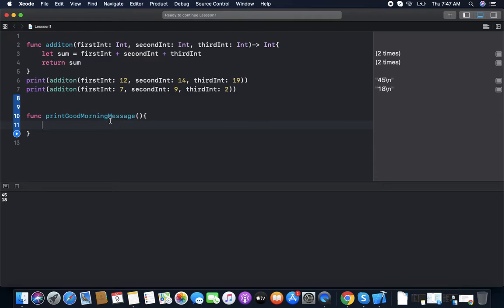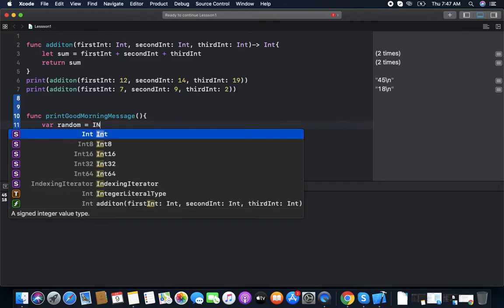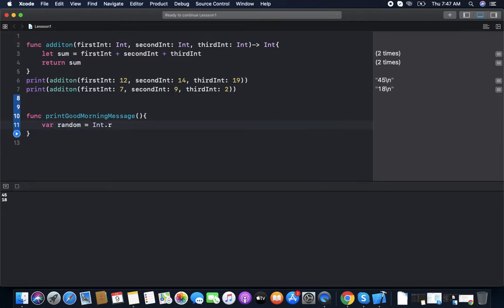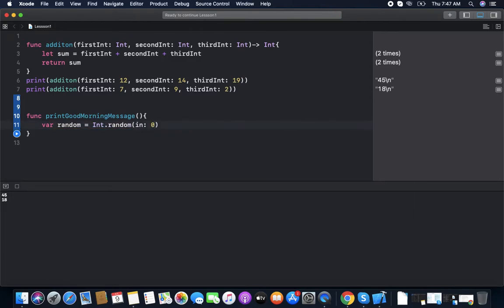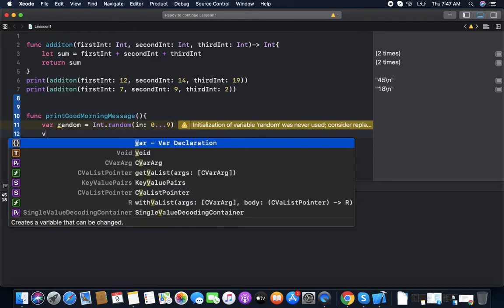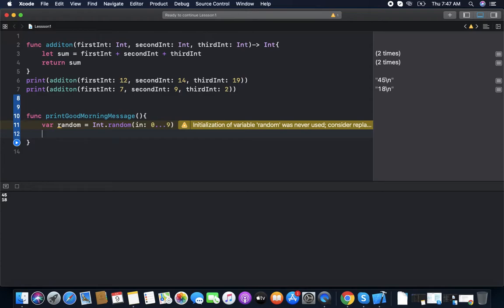So we first create a random number, let random equal to Int.random in range 0 to 9. Now we write the good morning messages. For creating the messages, we use an array, let message array, equal to 10 messages.